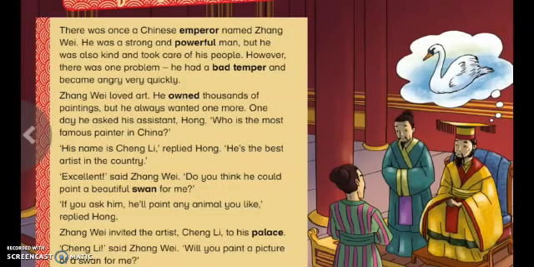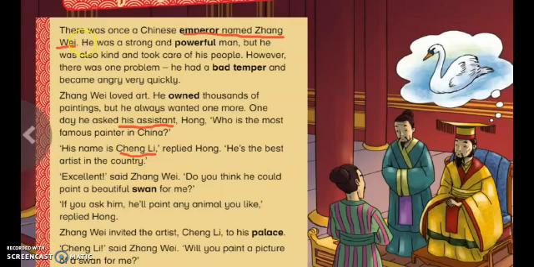First of all, my students, let us underline the main characters in this story. We have the emperor, and his name is Zhang Wei. And the second character is his assistant. And the third main character is Cheng Li, who is the painter. So we have 3 main characters: the emperor, his assistant, and the painter, Cheng Li. Now let's underline the main events in this story.